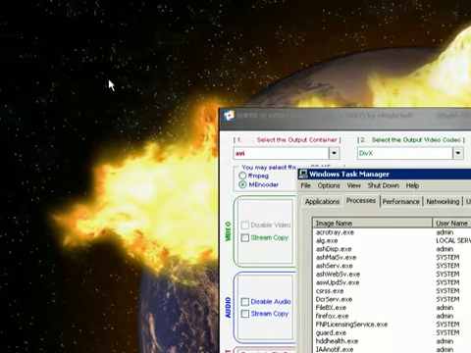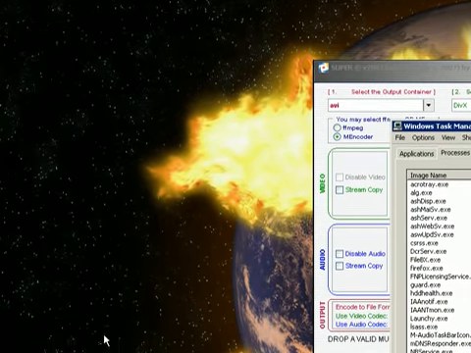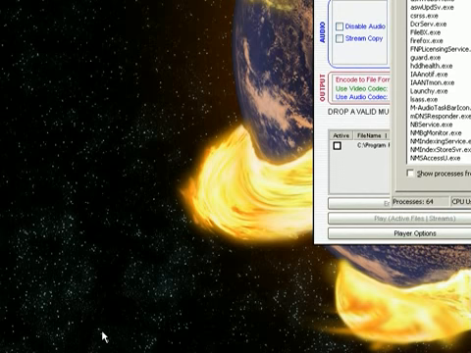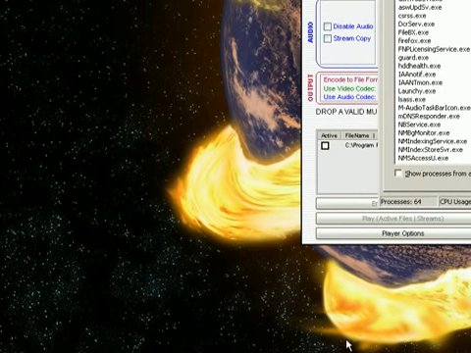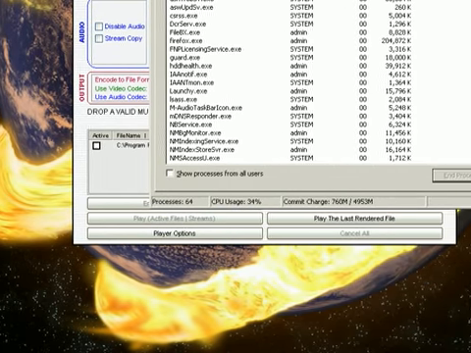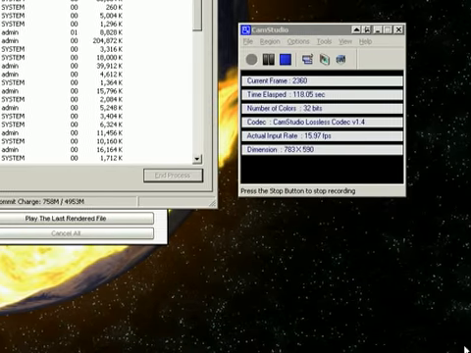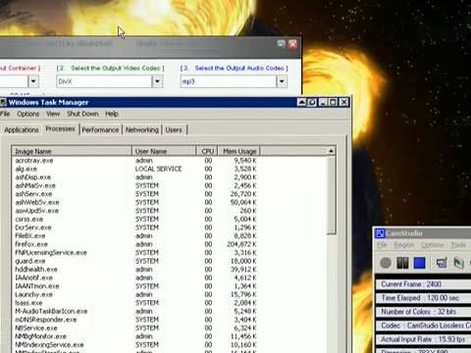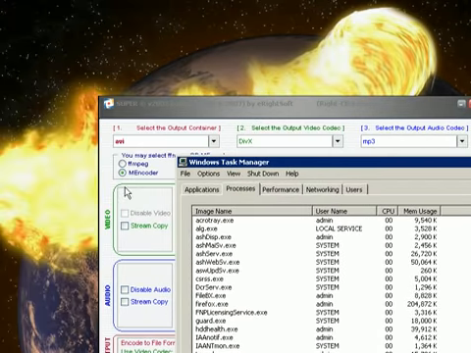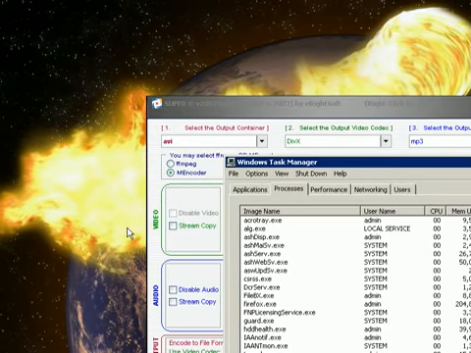Now, if you notice, all of my icons are gone. My start button is gone. My taskbar is gone. Windows, you've basically just closed Windows. And under normal circumstances, that would be bad because at this point you're kind of stuck. But I found a glitch that allows us to reboot Windows.